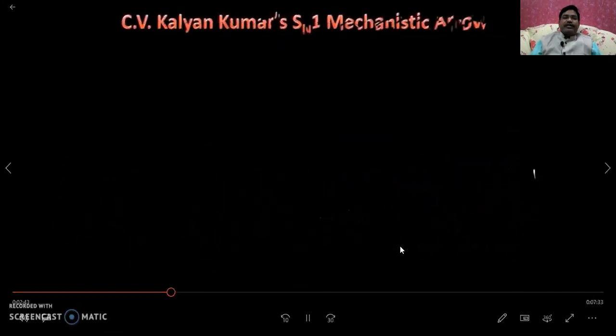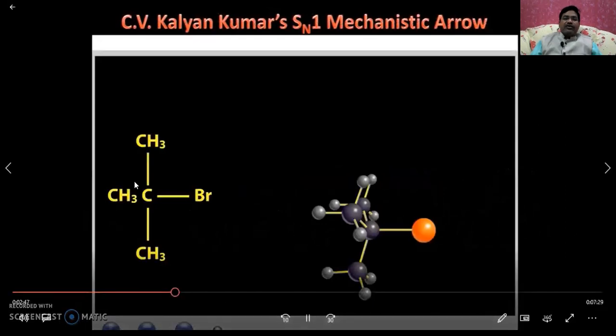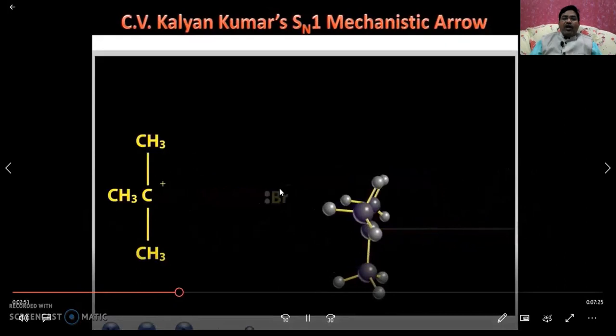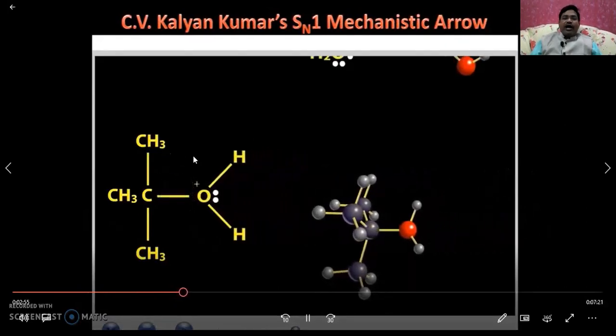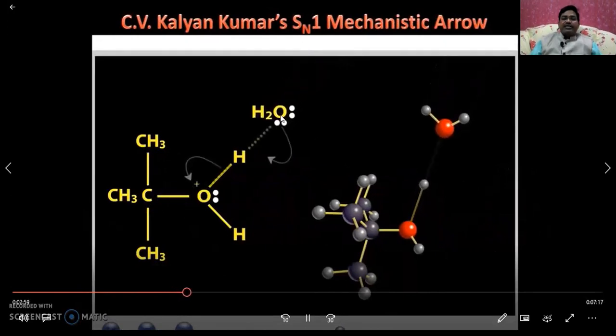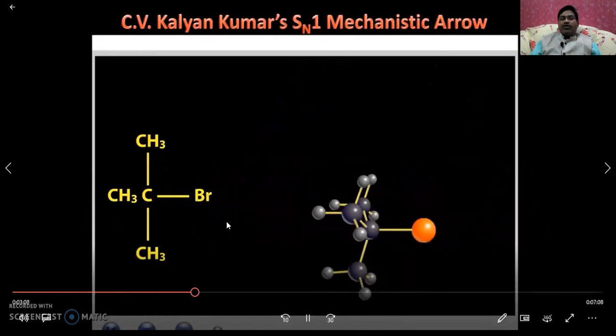See a beautiful animation. You can simply understand what this reaction is. This is our tertiary butyl bromide, the compound's 3D structure. In the first step, loss of bromide takes place and a carbocation is formed, and the nucleophile, the water molecule, is added. Here it acts as a base and accepts the proton from the oxonium ion. In this 3D structure you will get the tertiary butyl alcohol.